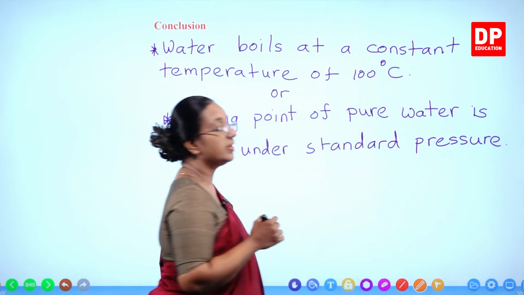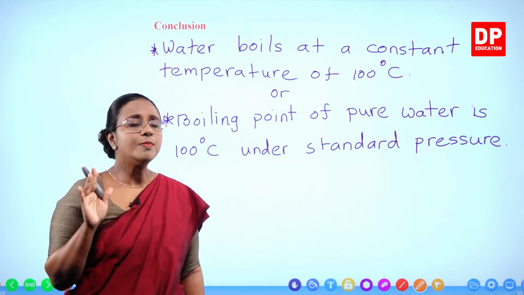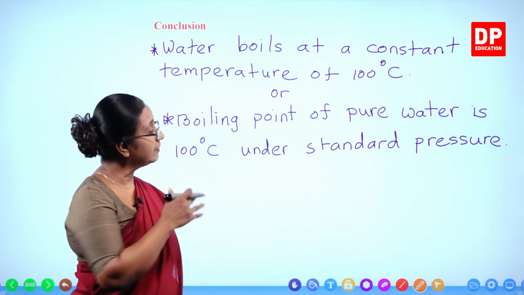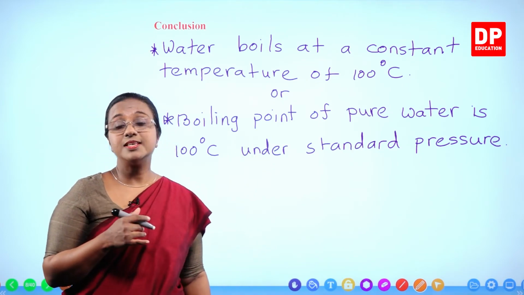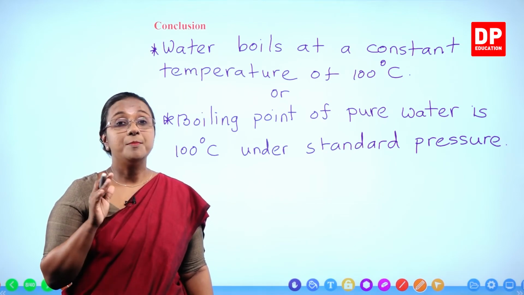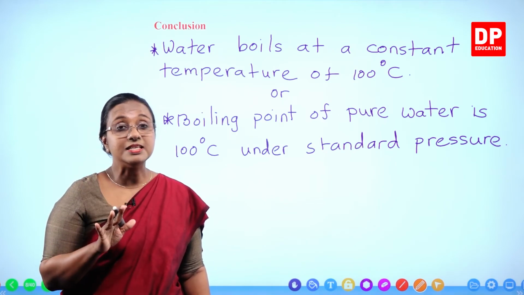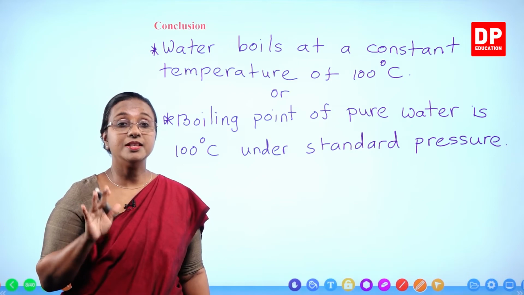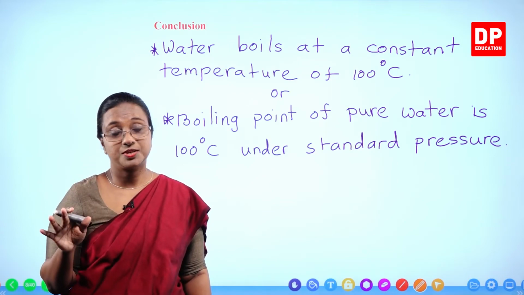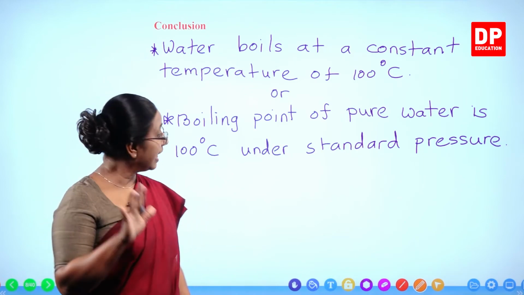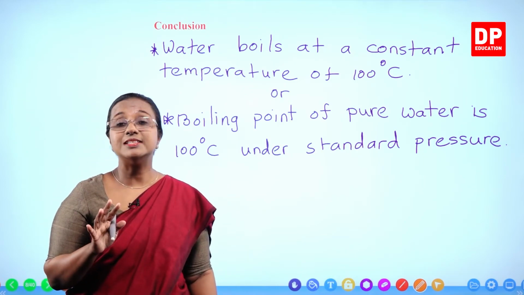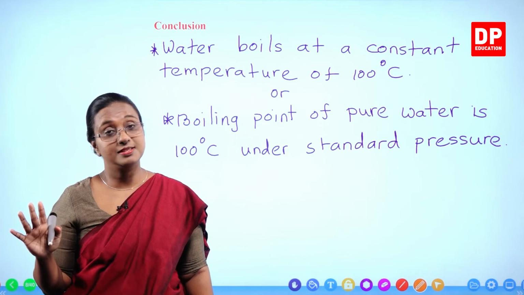So here also it's very important. Now you might be wondering, why even with melting point we said standard pressure, now also we are saying standard pressure? Because the melting point and boiling point depend on pressure. When the pressure is standard pressure, then pure water boils at 100 degrees Celsius.